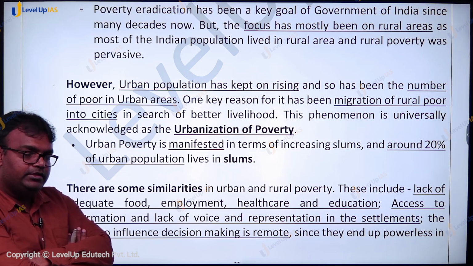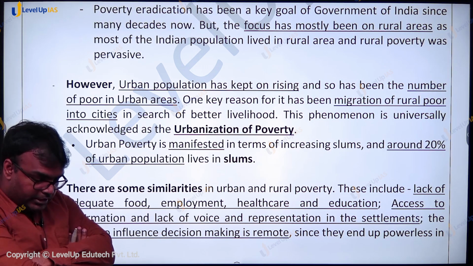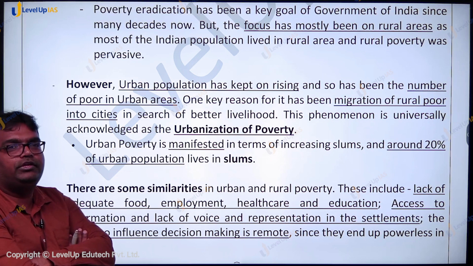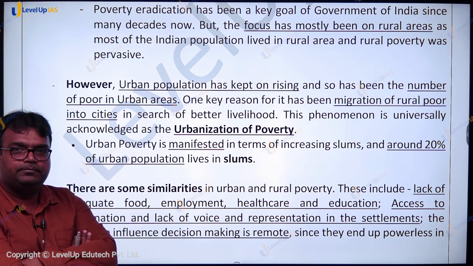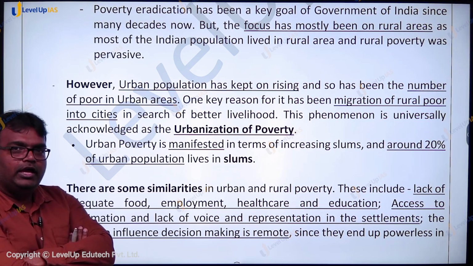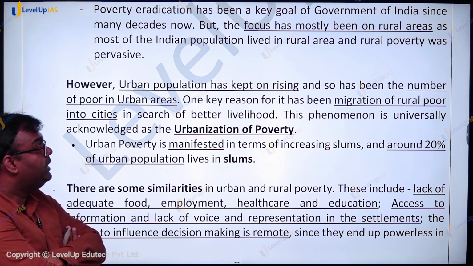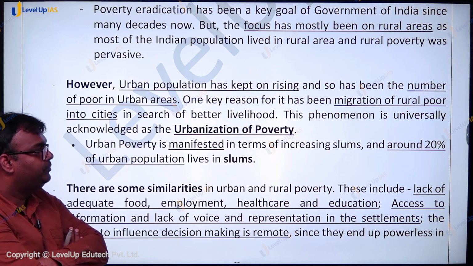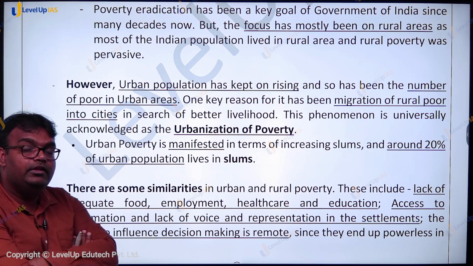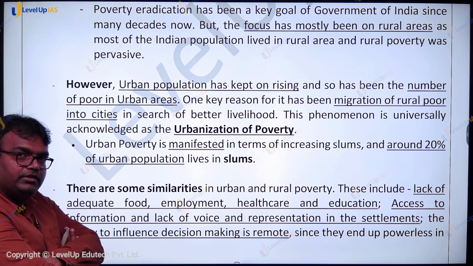Now some migration is happening for good education facilities, good health facilities, but many a times migration from rural areas to urban areas is done by very poor people who do not have any opportunity left in rural areas. This is called distress migration, and this is leading to urbanization of poverty. And this urbanization of poverty can be manifested in the slums that we have in the country.